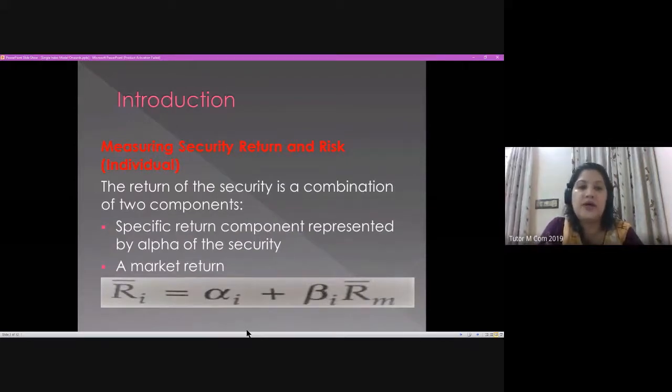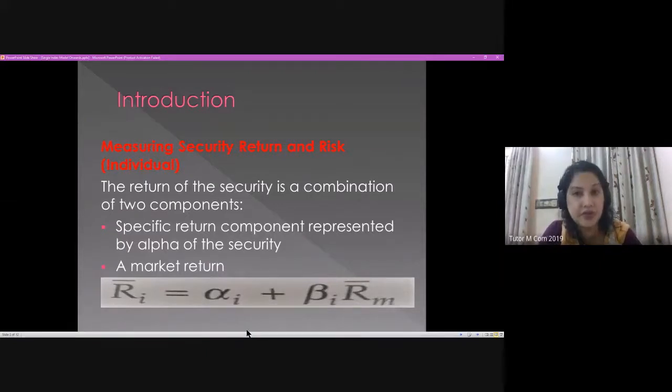There are two cases. You can also measure the risk and return of individual securities as well as a portfolio. As we know, a portfolio is a construction of a group of securities. In this case, we are dealing with a group of securities.